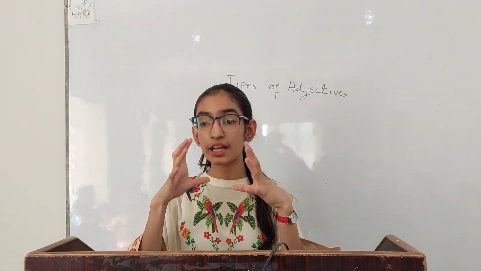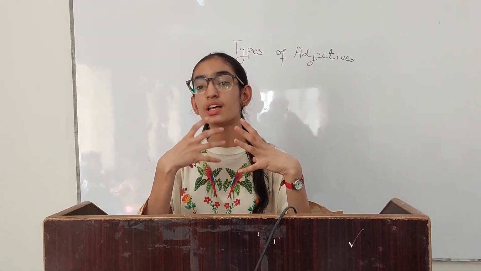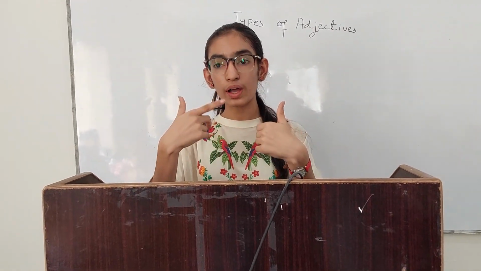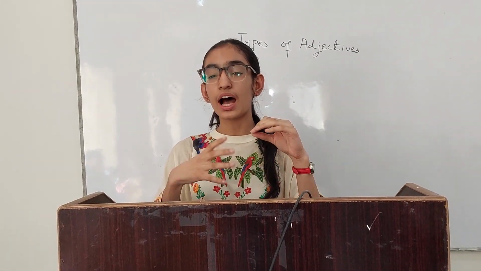Some. Exactly. An adjective is a part of speech that modifies or qualifies a noun or pronoun. Adjectives usually tell us what kind, how many and how much, and they also tell us about the color, size, shape, number, quality and quantity of a noun. A noun is always written immediately after the adjective. He is looking very gorgeous in that black dress. Here the word gorgeous is telling about the girl, that she is looking very beautiful.